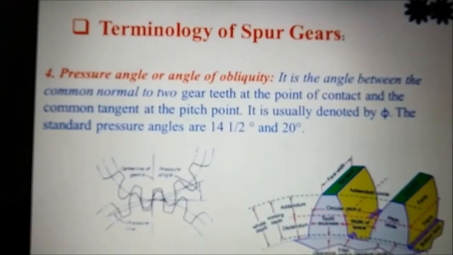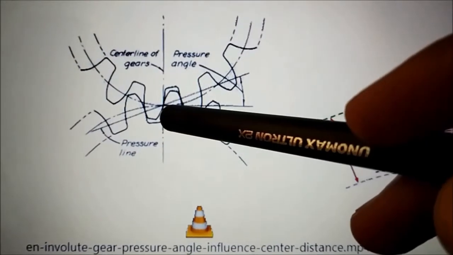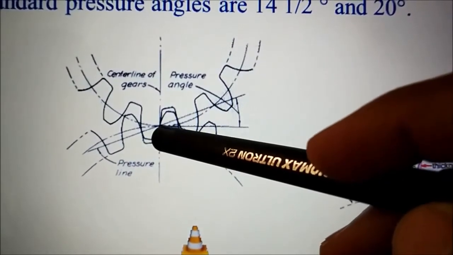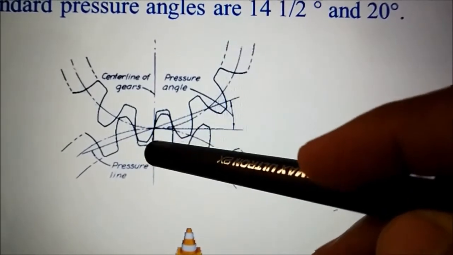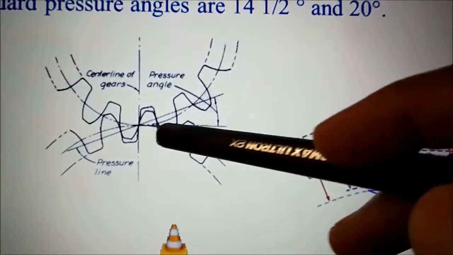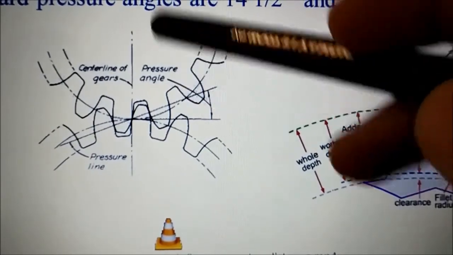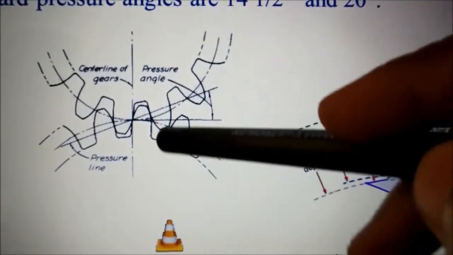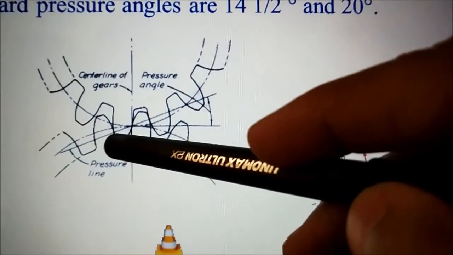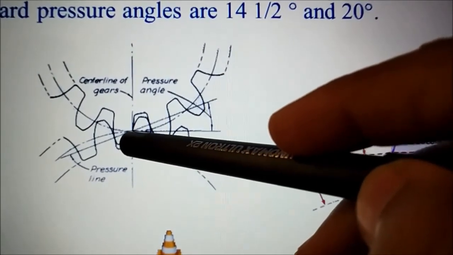Next is pressure angle, or it is also called the angle of obliquity. Now this is also a very important term. Pressure angle is the angle between the common normal of two gears at a point of contact. Here is the common normal at a point of contact of two gears, and the common tangent passing through the pitch point. Here this dotted line represents the pitch circle of one gear, gear 1, and this dotted line represents the pitch circle of another gear. These two circles meet over here, so that point becomes the pitch point.